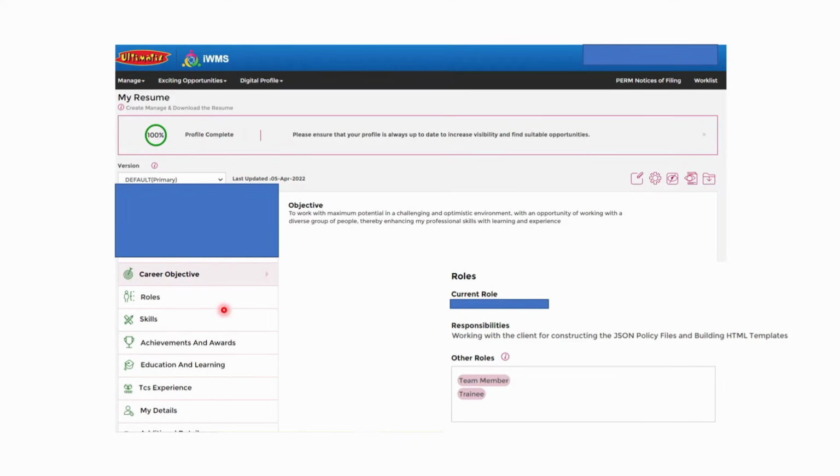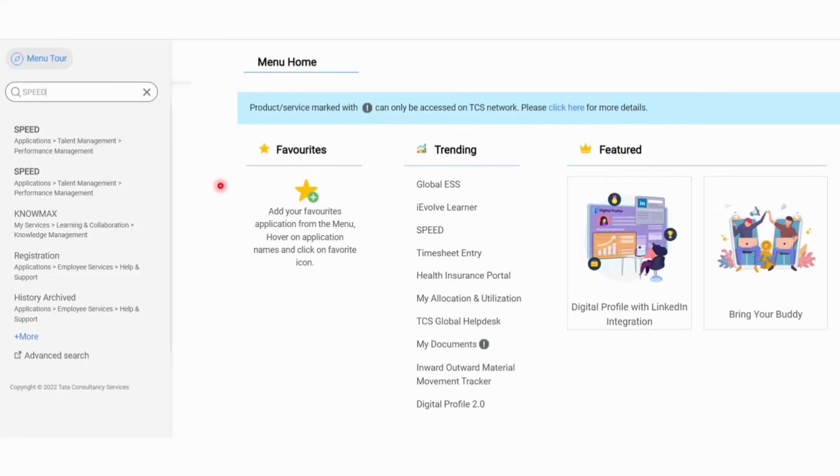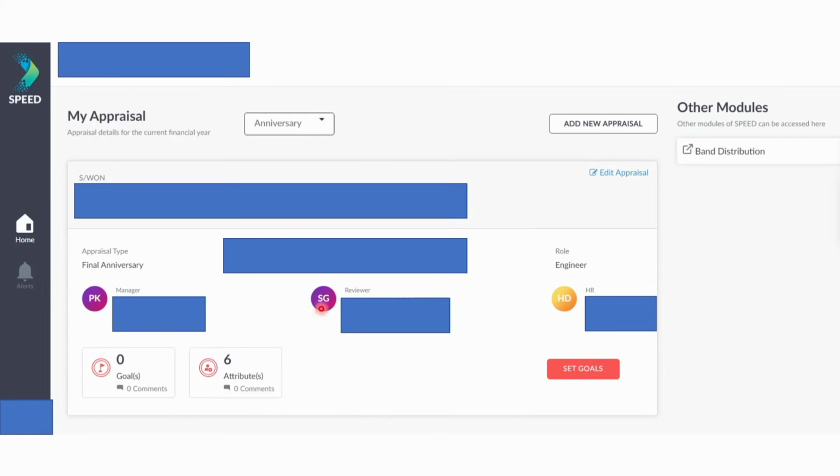Okay, this is important. Now let us have a look at how you can fill your appraisal. Okay, so I will show you how to edit your appraisal and how to add your manager, your HR, and your supervisor. Now you just have to go on Ultimatix and search for speed. Okay, and click on this speed. After you click on that, you will be getting to this kind of page.